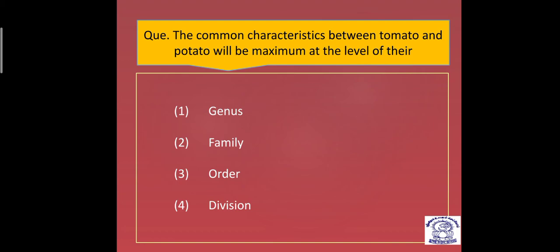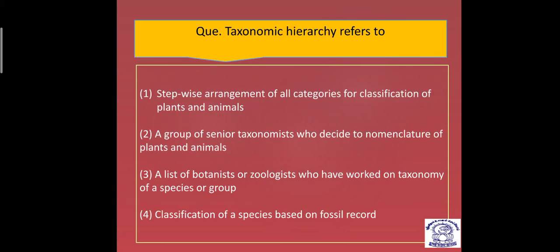So the lowest category has the maximum common characteristics between them. Now species is not given, so tomato and potato both belong to the same genus, that is Solanum. So genus becomes the correct answer. I hope you understand what type of question can be asked.